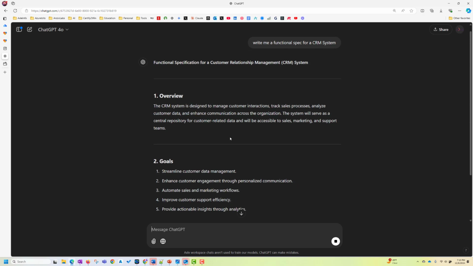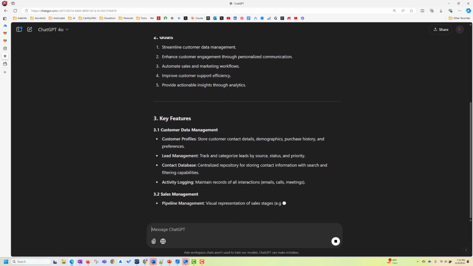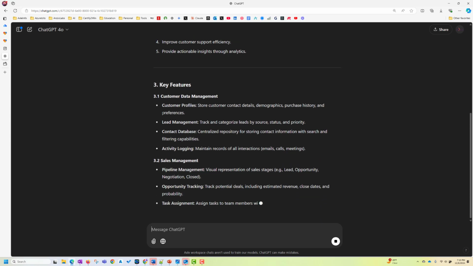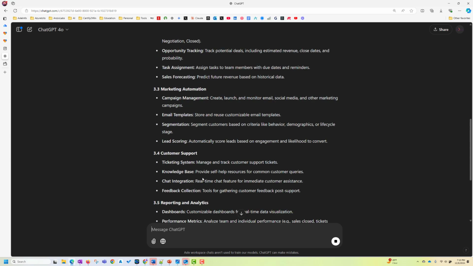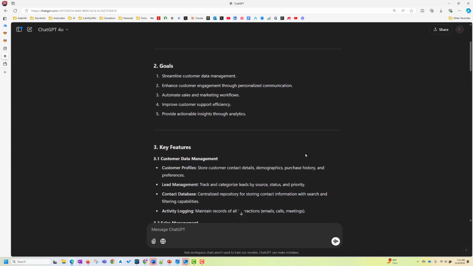And now ChatGPT is giving me a functional spec where it is talking about customer data management, customer profile, contact database, activity, lead management, pipeline management, etc. All these things should be there. ChatGPT is done writing the functional spec.